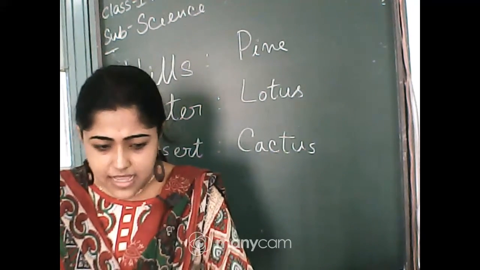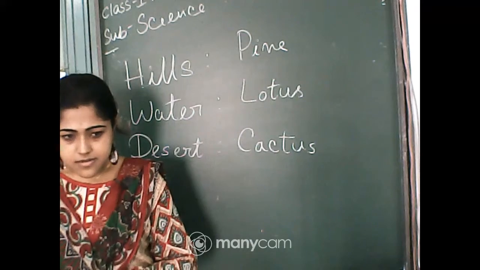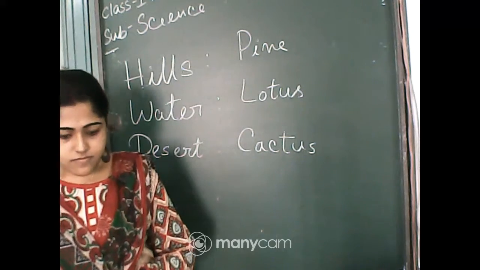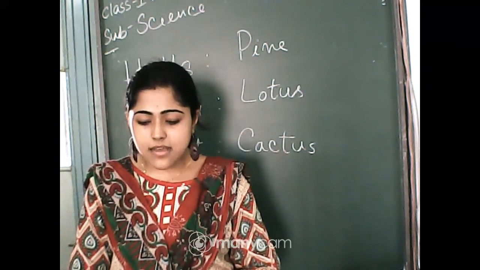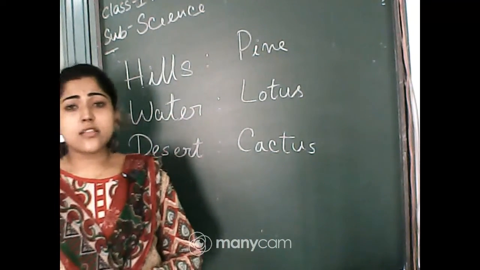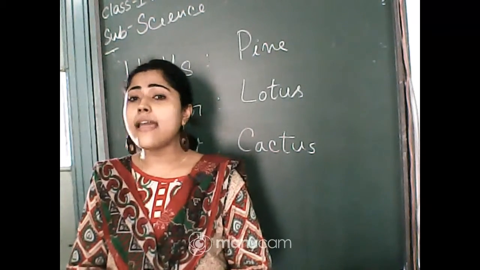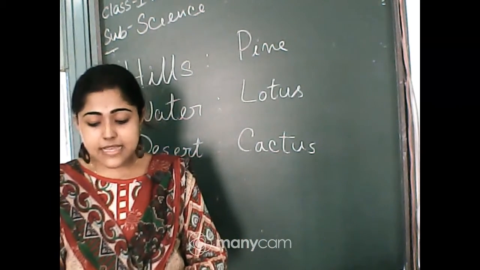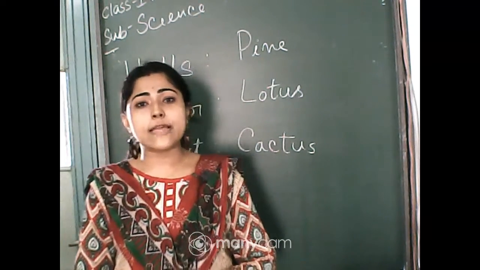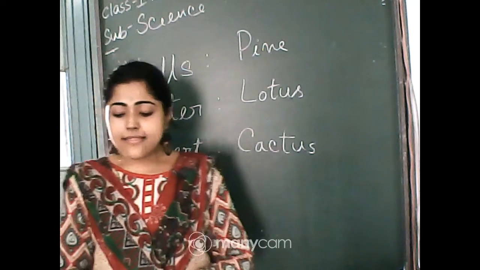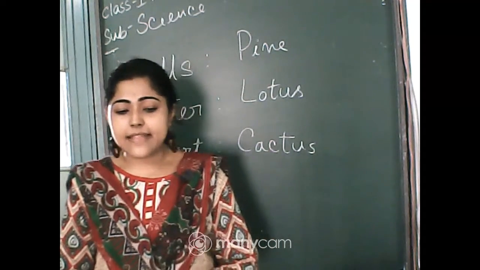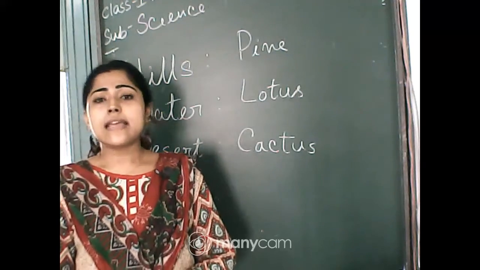What happened, Rajanya? I can't understand. Yes, Adrija, oak tree, pine tree. Those trees can grow in the hill area, and the lotus can grow in water. That is an aquatic plant. We also call them aquatic plants. And some plants can grow in the desert area, and the example is cactus.